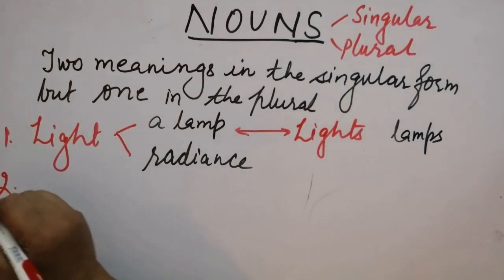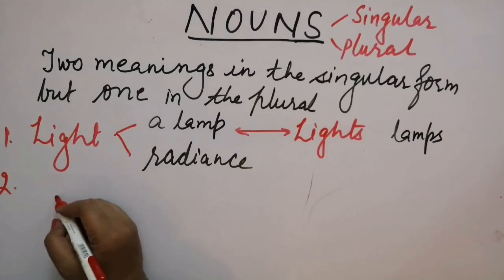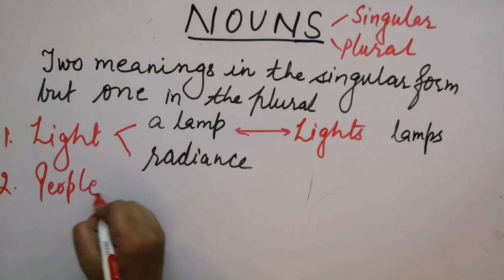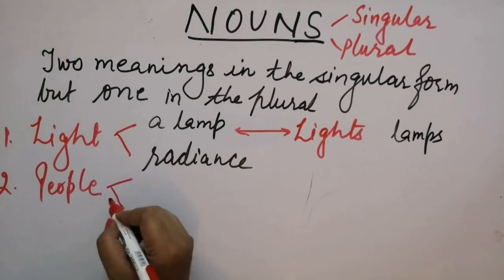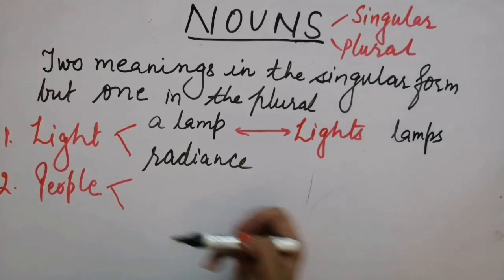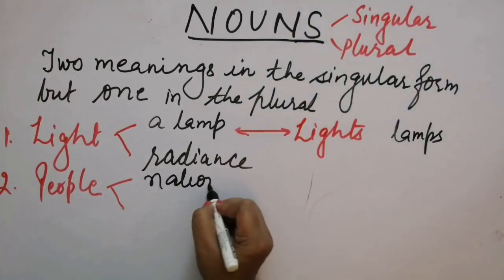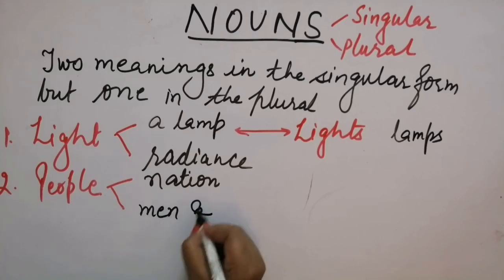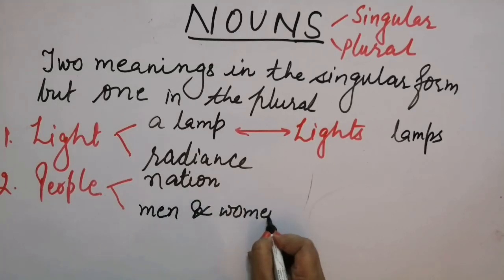Now second I am taking, that is people. Yes, when we say people, we have two meanings. It's about a nation and it is about men and women. Correct?